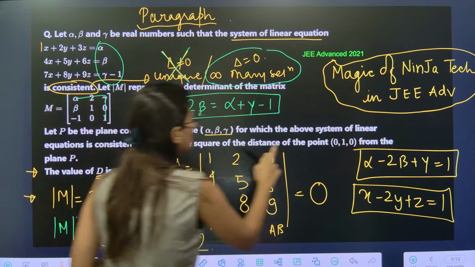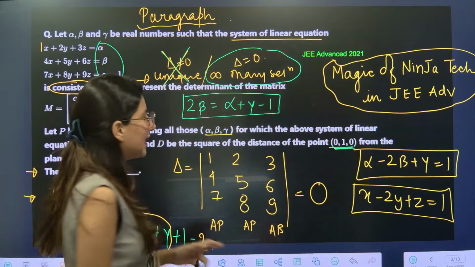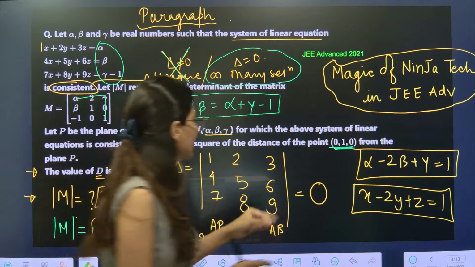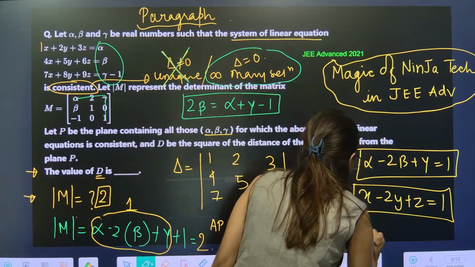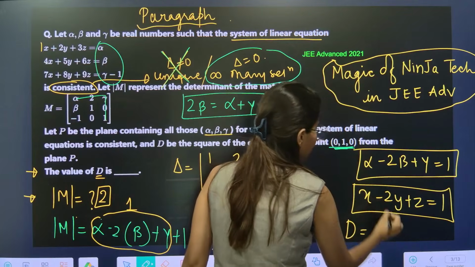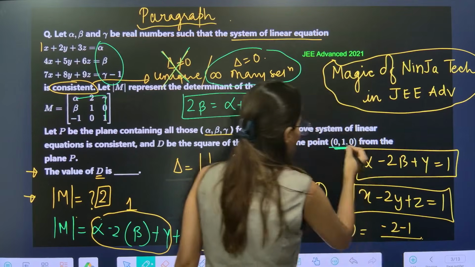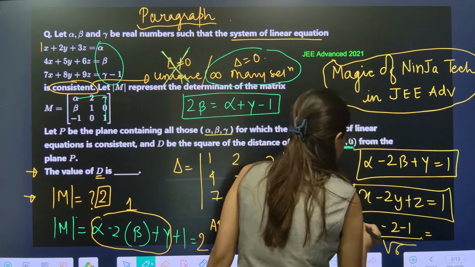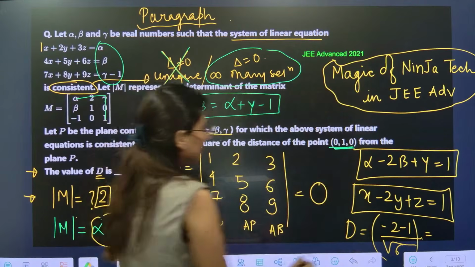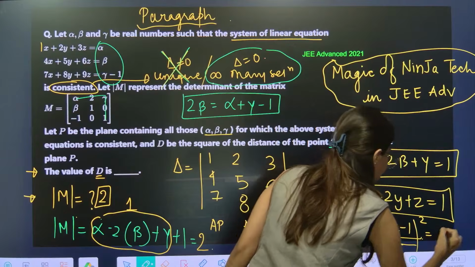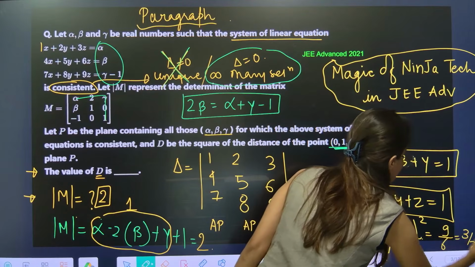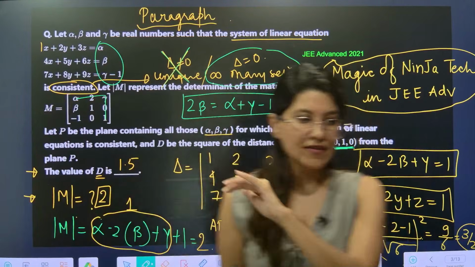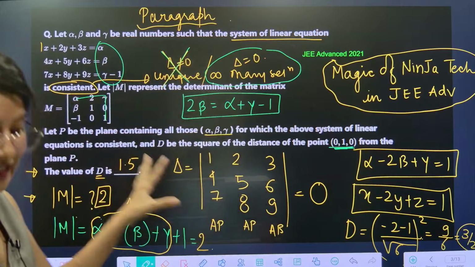Now, D be the square of distance of point 0, 1, 0 from the plane. Directly, if a point is given and a plane is given, you can easily calculate the distance between them, okay? So the distance between them will be what? You put this point over here, it will be minus 2, minus 1 upon the square root of coefficients 1 square, 2 square, 1 square, so that is root 6. So D is nothing but, and you know what, square of distance. So this is 9 by 6, which is 3 by 2. 3 by 2 is 1.5. So the complete paragraph based question we have done, killed it, nailed it.